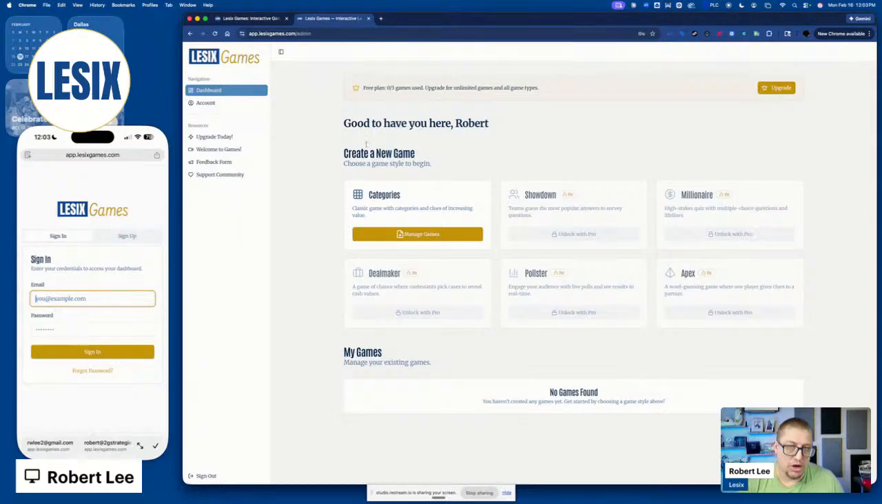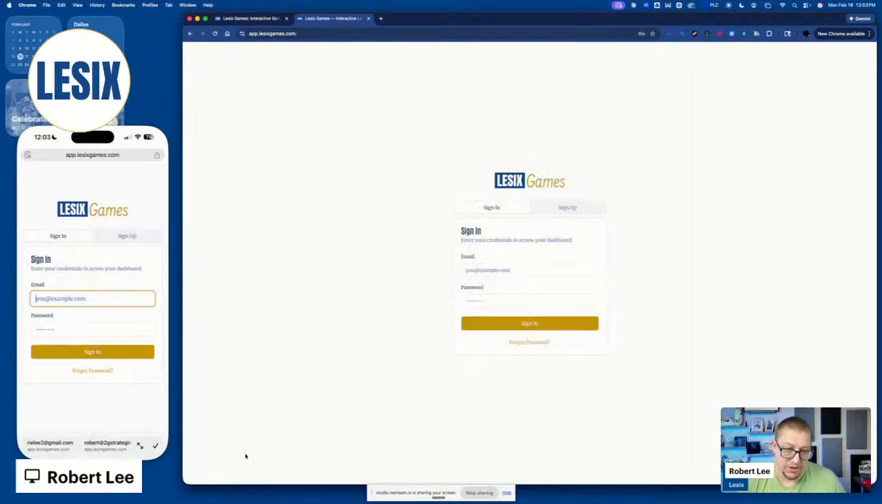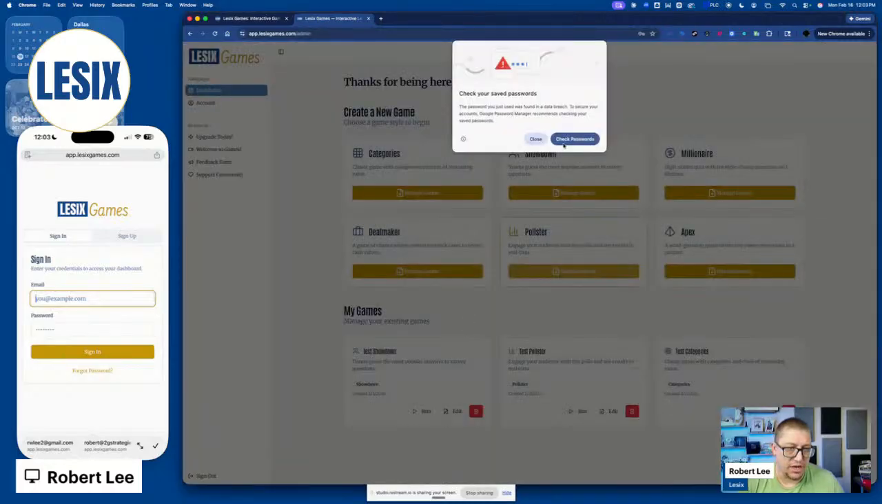But let's go ahead and log out of this account and show you what a premium account looks like. You just go here, and once you sign in, you'll sign in like you always would, but go ahead and bookmark app.lesixgames.com. And it's just a simple sign-in process.